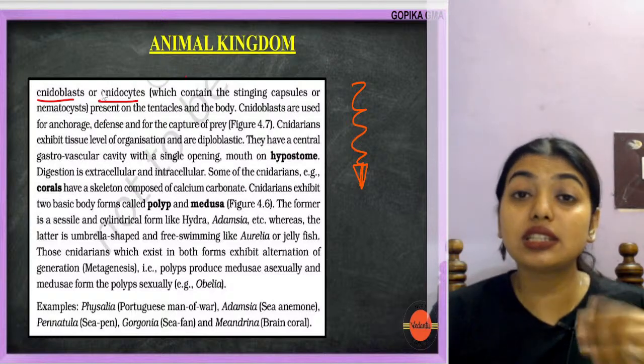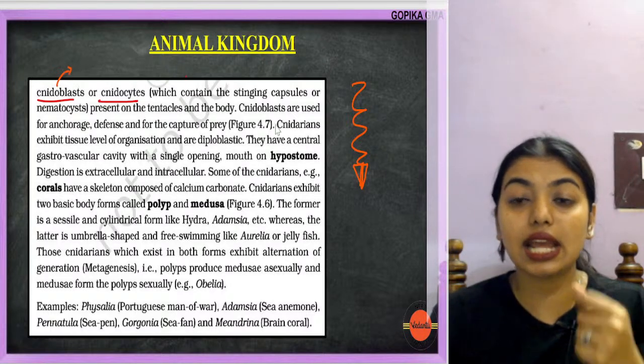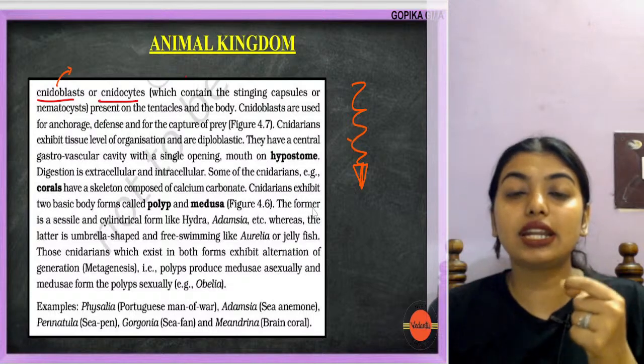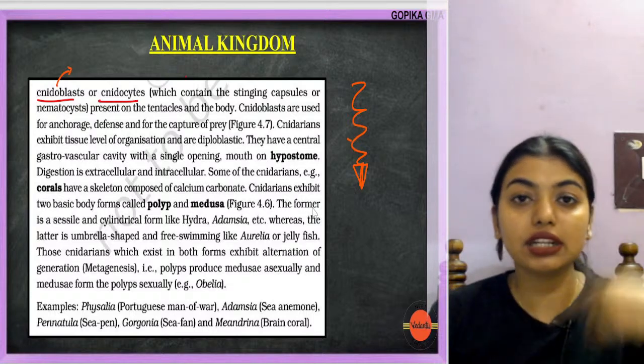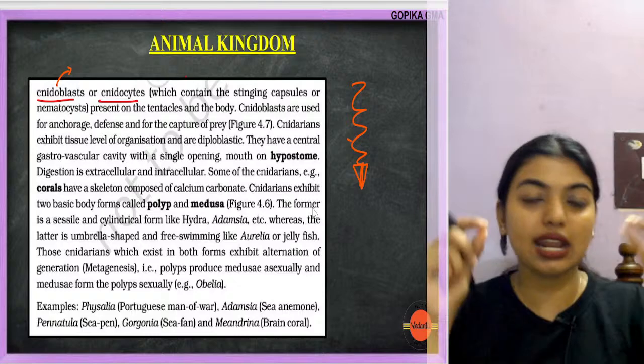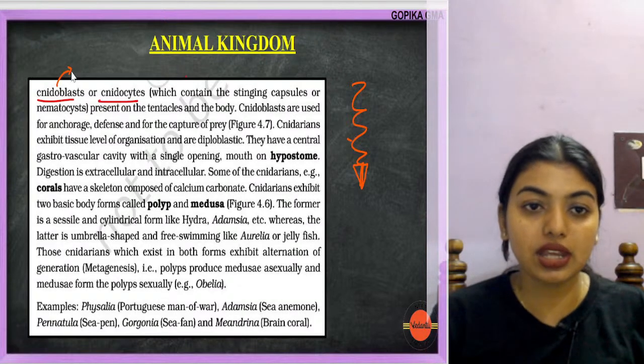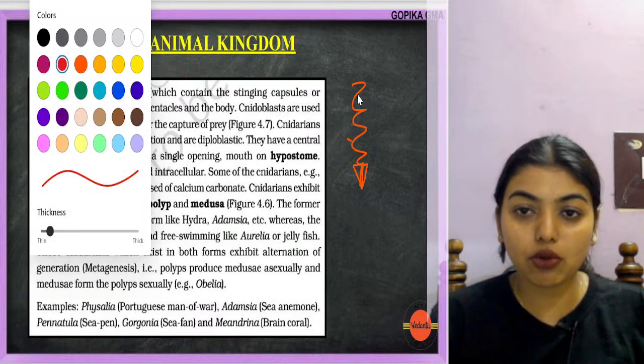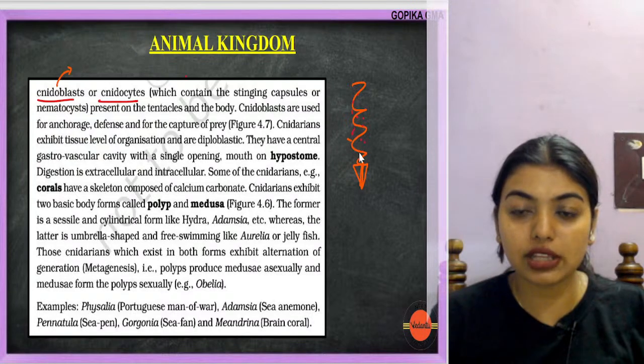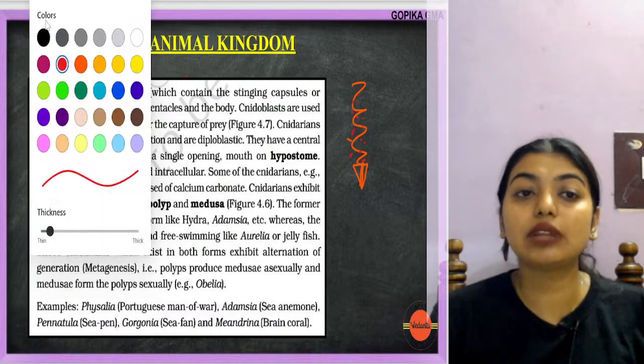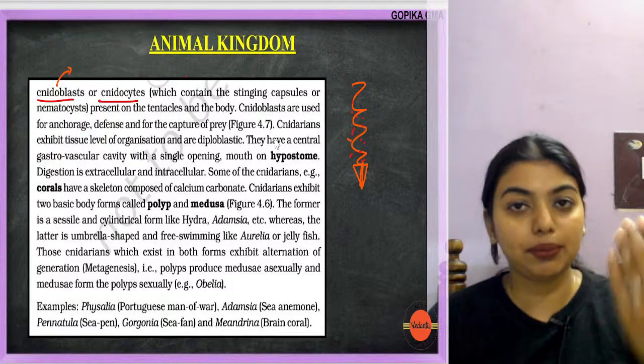These are poisonous stinging thread-like structures which come out immediately and roll over the prey. Cnidoblast cells have stinging capsules all over them which release toxins that harm the prey or the predator.